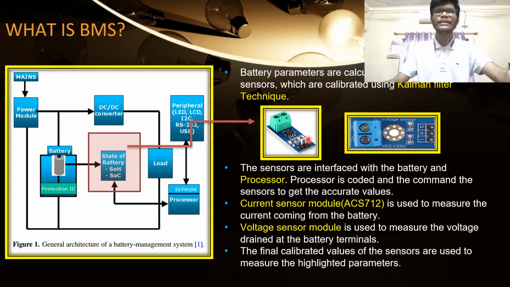These sensors are interfaced through electrical wiring to the processor, and the Kalman filter code is inserted in this processor, and this processor will make sure that the sensors are taking proper readings of the current and voltage. The final calibrated values of the sensor are used to measure the highlighted parameters. By making use of current and voltage values, we are calculating the battery state, that is SOH and SOC.